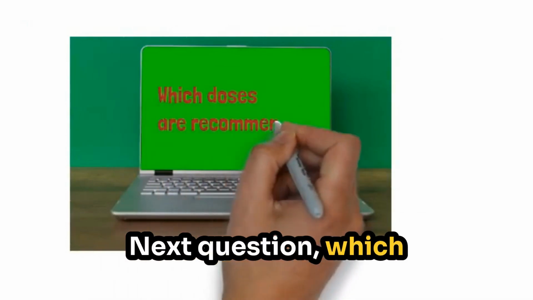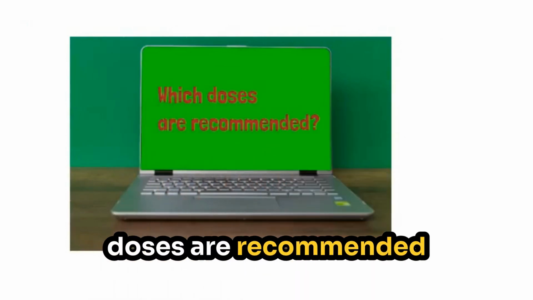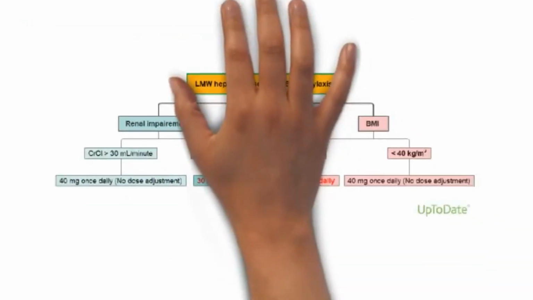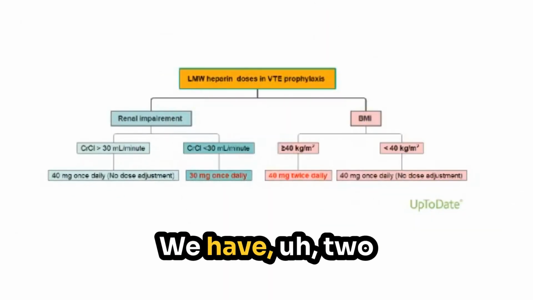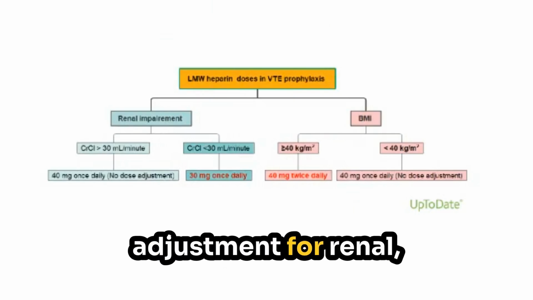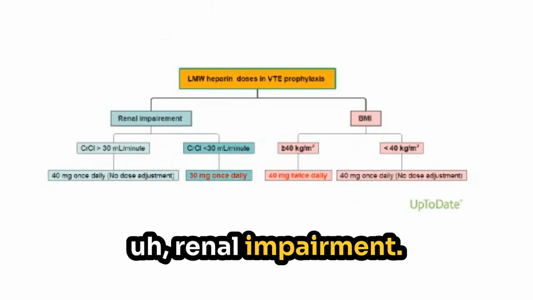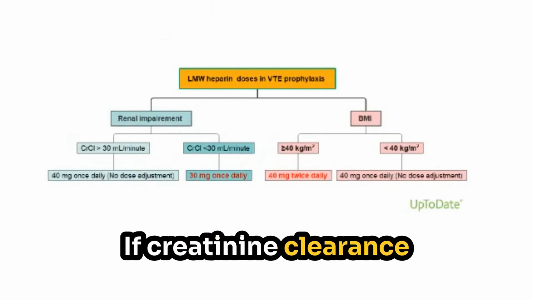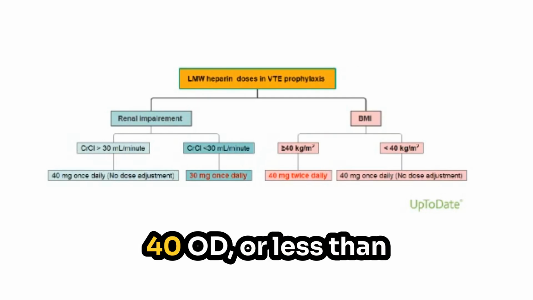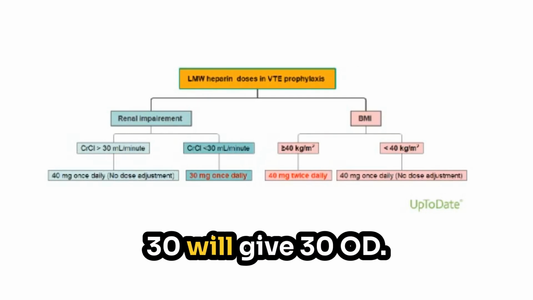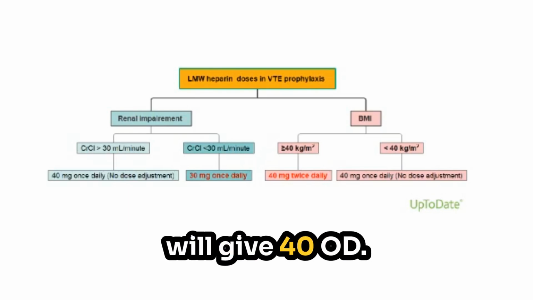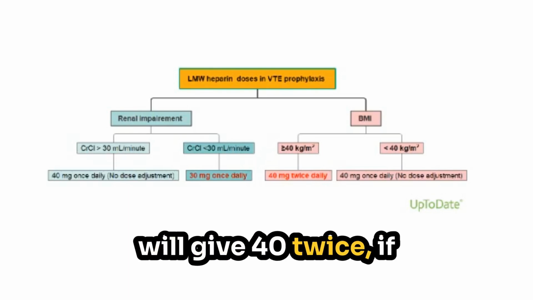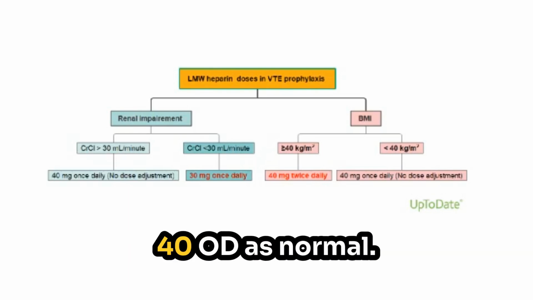Next question, which doses are recommended? For low molecular weight heparin, we have two adjustments. For renal impairment, if creatinine clearance is more than 30, give 40 OD, or if less than 30, give 30 OD. For obese patients, if BMI is more than 40, give 40 twice daily, if less than 40, give 40 OD as normal.